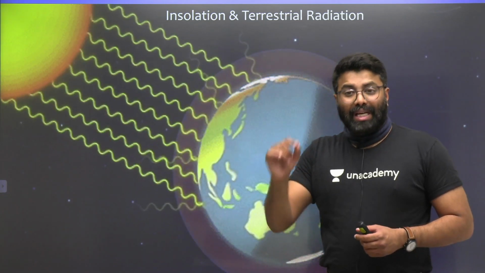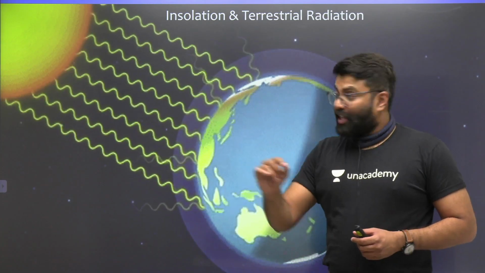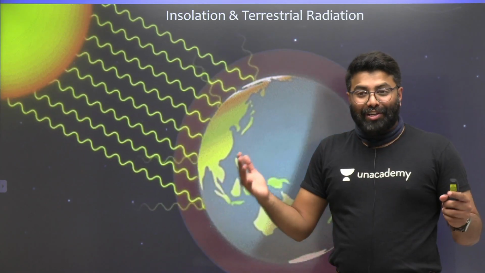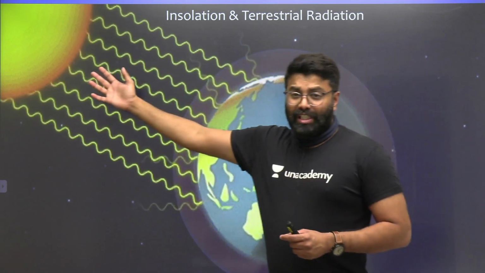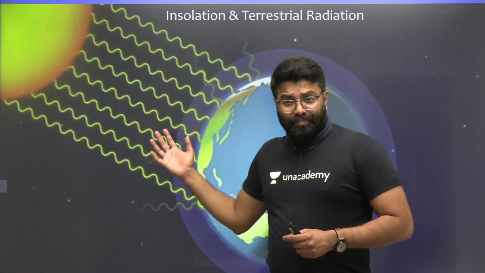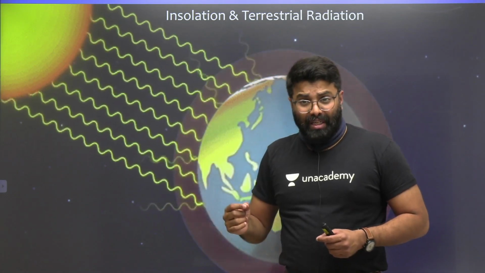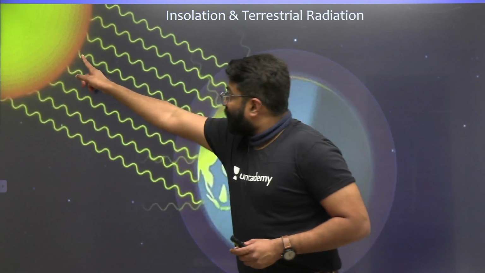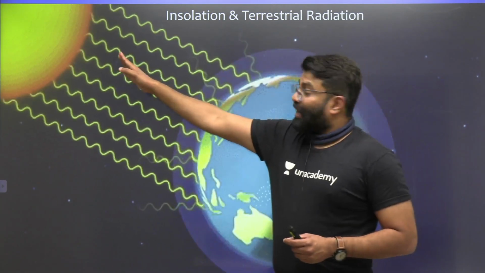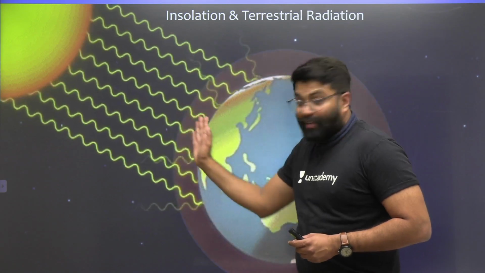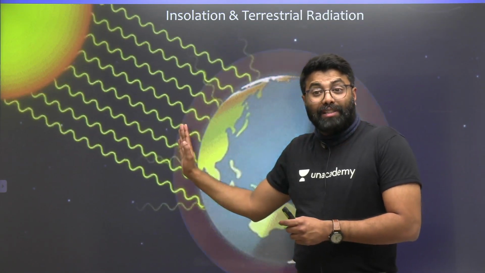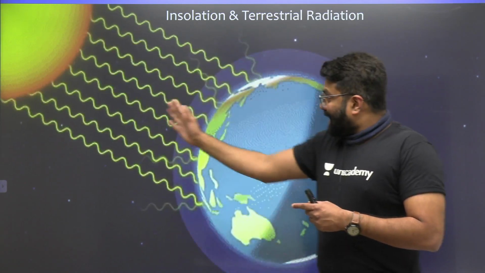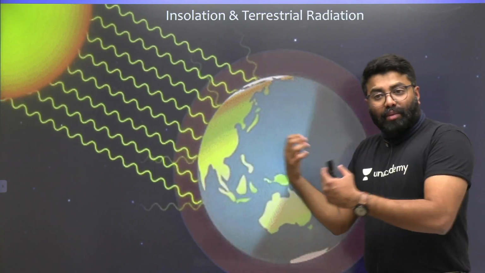X-ray, UV, near infrared radiation, visible radiation reach us all the time. So can I say we are all surrounded by electromagnetic radiation? Yes. You can notice this electromagnetic radiation coming from the sun, or insolation, is short wave, high frequency in nature. So these short wave radiations can easily pass through the gases in our atmosphere. Our atmosphere remains transparent for the incoming radiation. Once it reaches the Earth's surface, Earth acts as the absorbing body.